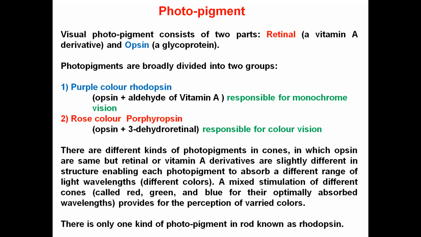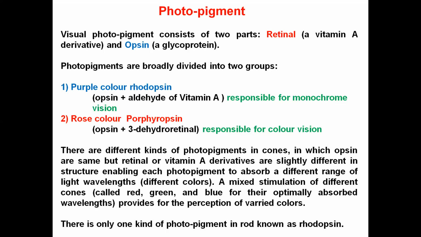It has two categories, as I have already told. The purple color photopigment is known as rhodopsin, which is made up of the glycoprotein opsin plus an aldehyde derivative of vitamin A. The purple color rhodopsin is responsible for monochrome vision, or in a more simplified form, black and white vision.